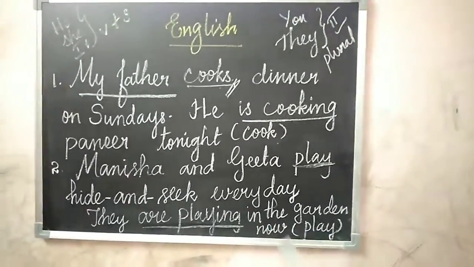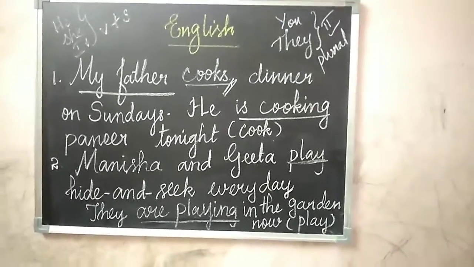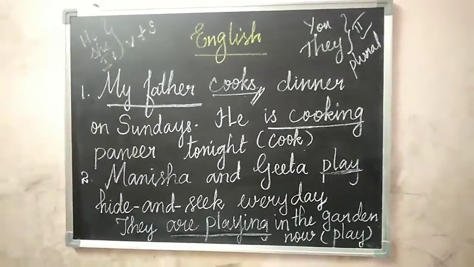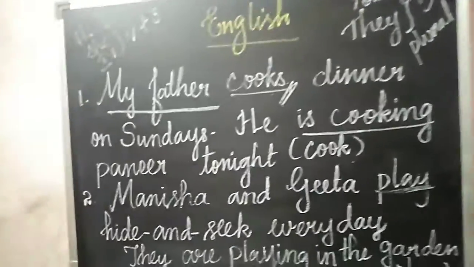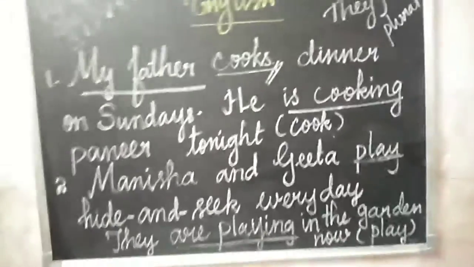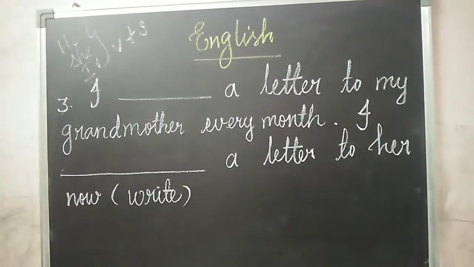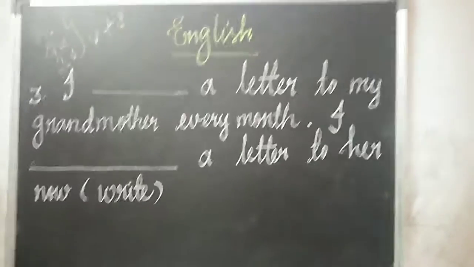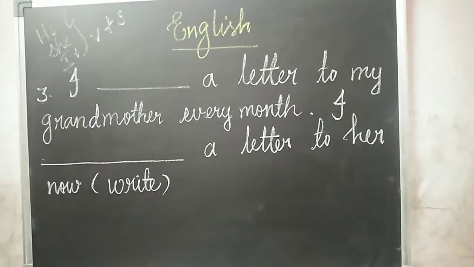Now I will write the third exercise. In this question, you have to see the bracket, verb write is given. Am I right? Yes. So read the question. I write a letter to my grandmother every month. I write a letter to her now.